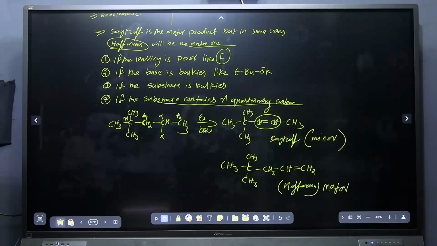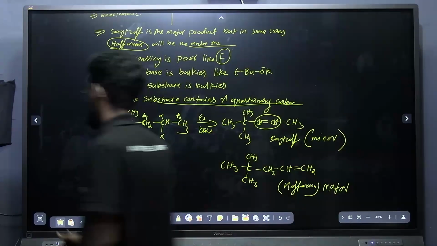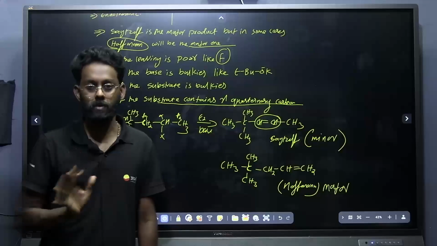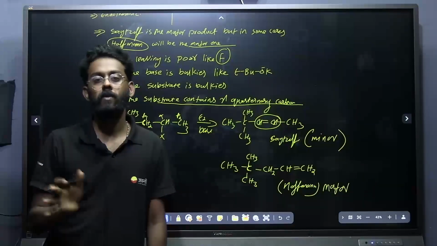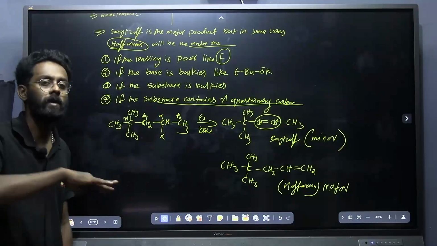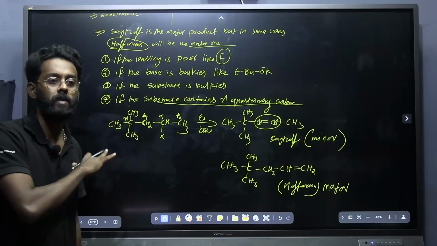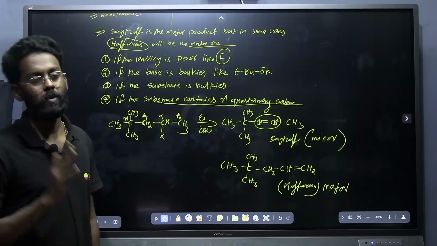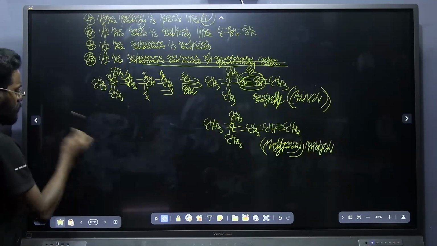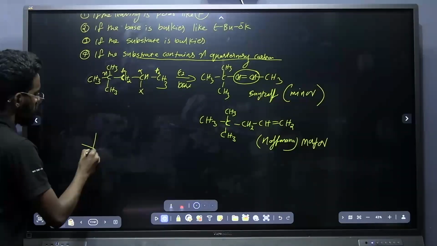Clear? Yes, sir. So this is the complete idea behind elimination reactions and substitution reactions. This is a very important part in this chapter. This chapter is all about these two things. We have to mainly focus on substitution and elimination reactions in this chapter. The remaining things already come as common topics in many of the other organic chapters, so you will be automatically covering them. Yes. Now just give one example.